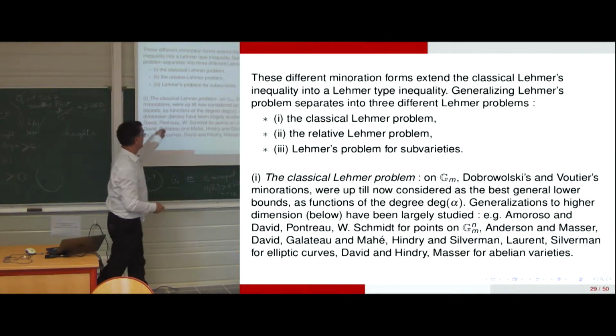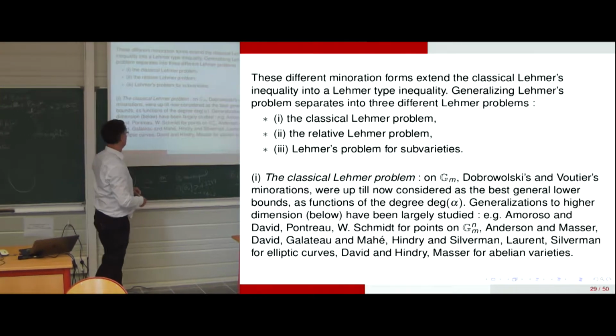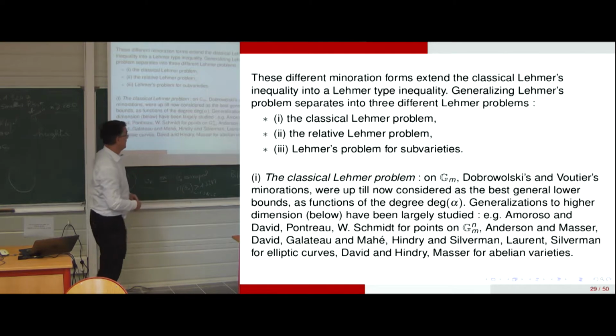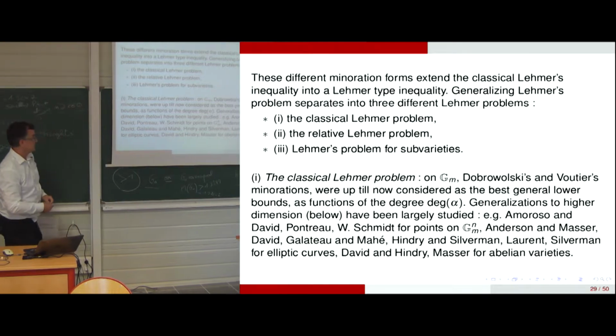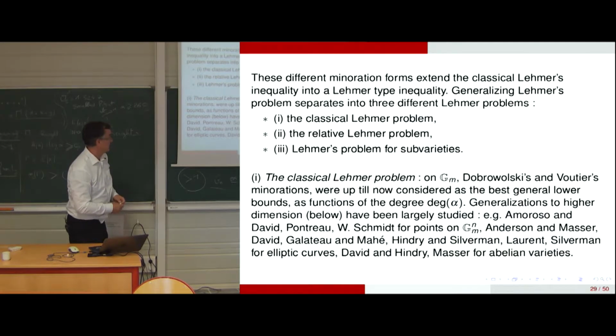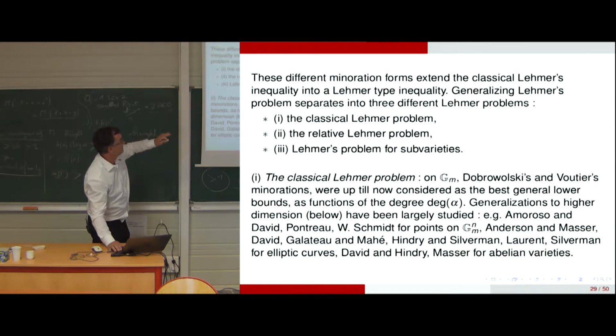Okay, and the generalizations are due to Francesco Amoroso, Sinnou David, Philippon in Canada, Wolfgang Schmidt for some points on GM^n, Anderson and Masser, and so on. And for abelian varieties, Sinnou David, Marc Hindry, Michel Laurent for elliptic curves, and so on. So that's first. The second is a relative Lehmer problem, and the third is a Lehmer problem for subvarieties.